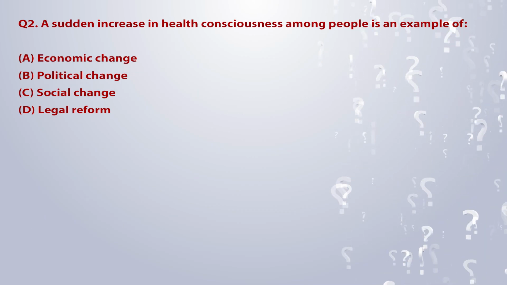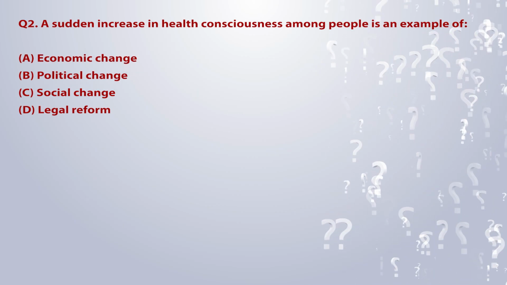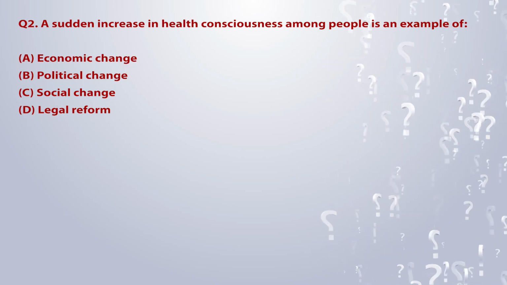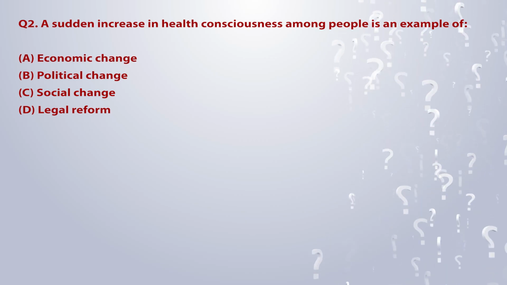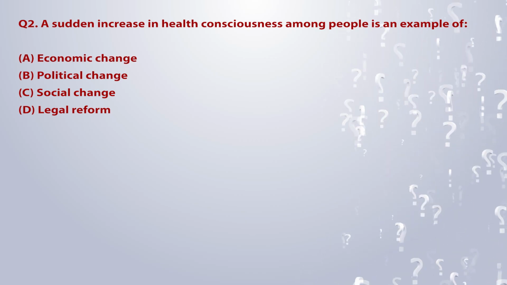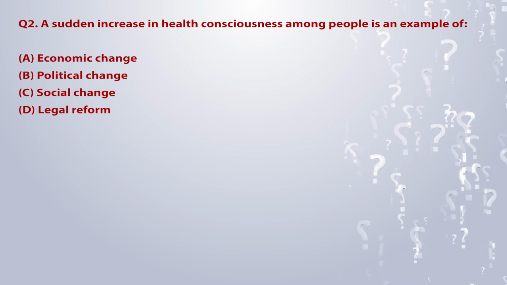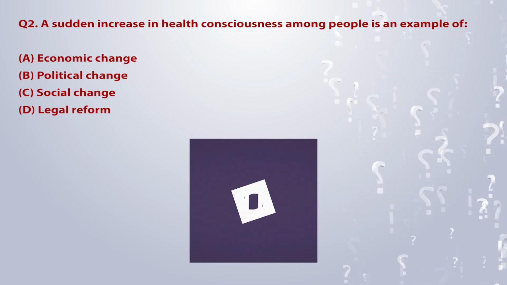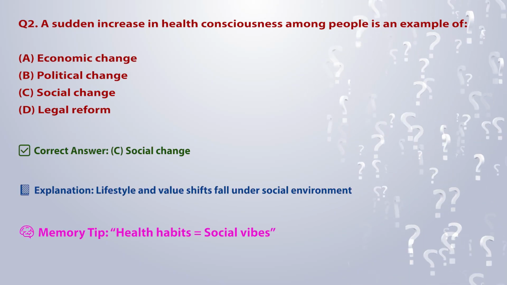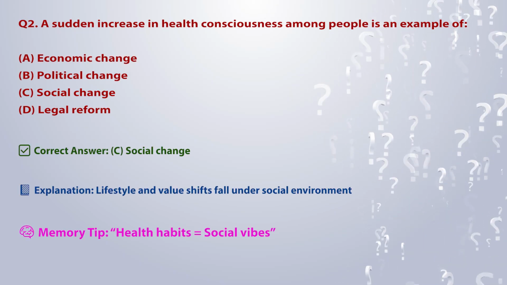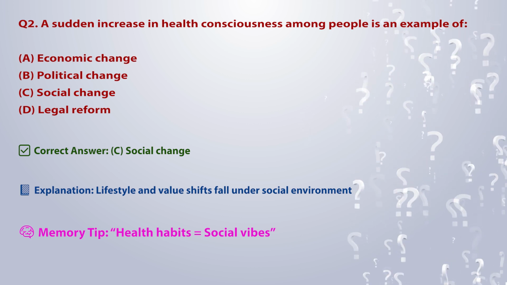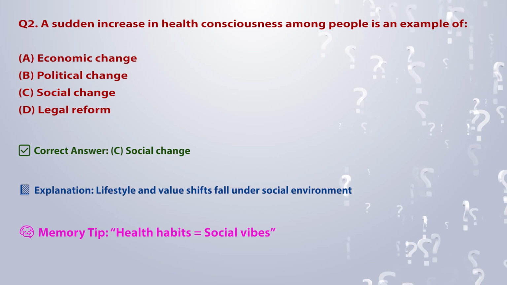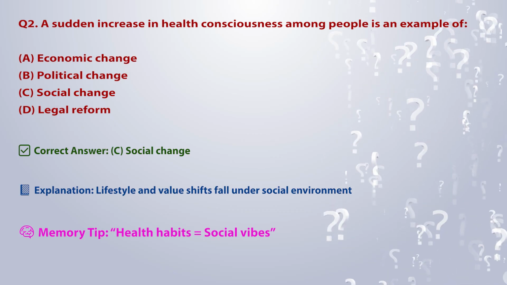Q2. A sudden increase in health consciousness among people is an example of: A. Economic change. B. Political change. C. Social change. D. Legal reform. Correct answer, C. Social change. Explanation: lifestyle and value shifts fall under social environment. Memory tip: health habits is equal to social vibes.